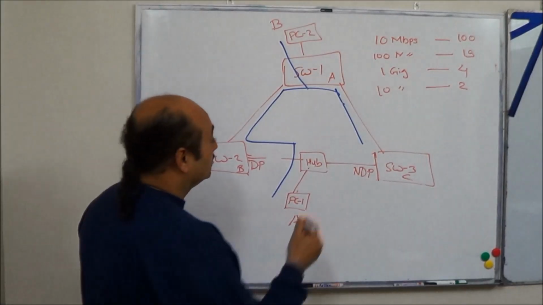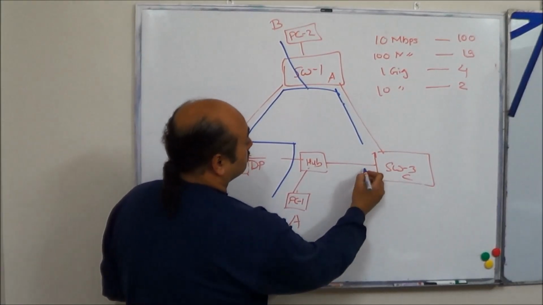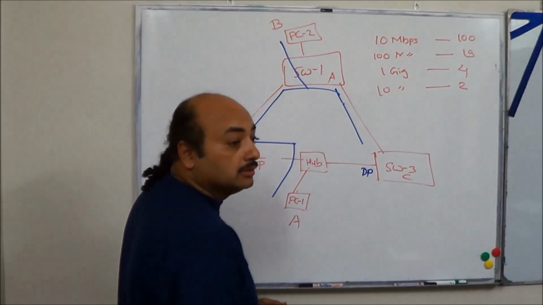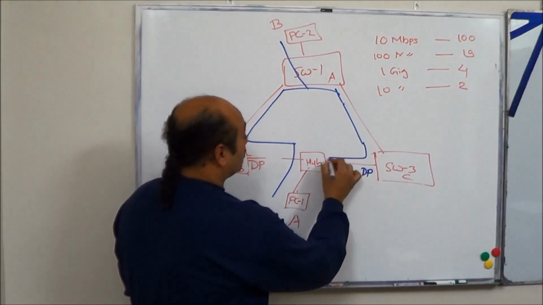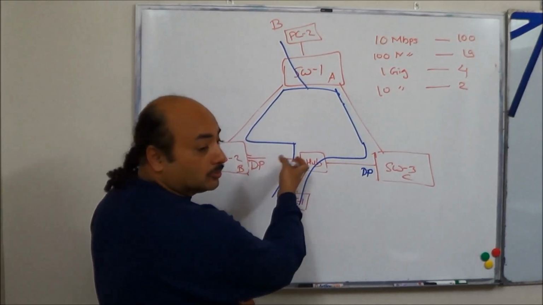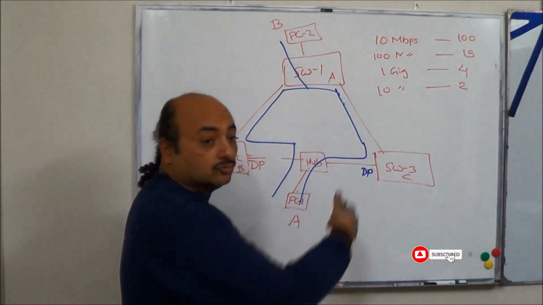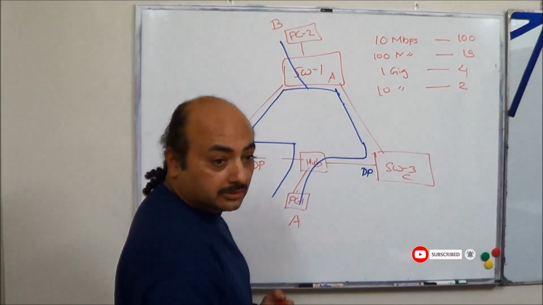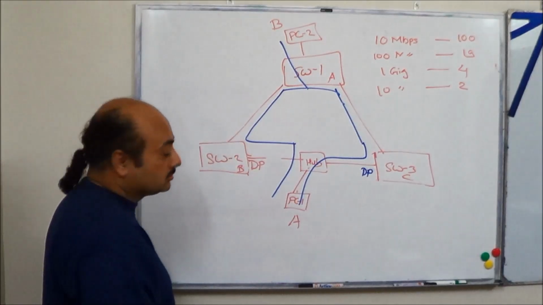what will happen is this will become DP. Now how will that become? We'll come in some time to that. And then your logical topology will become like this, because this loop is broken as such. So this one has to reconverge. We'll come to that later. How does this work in this case?